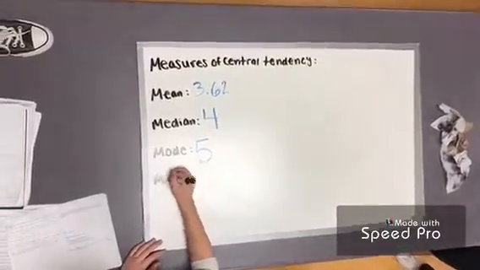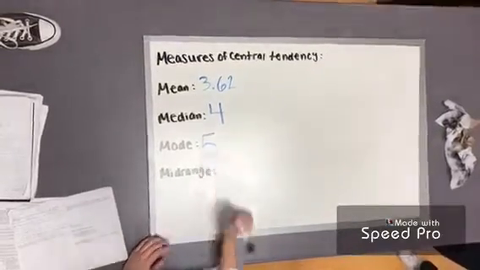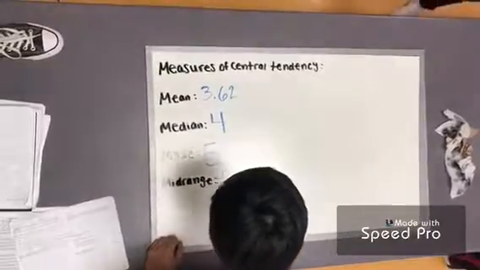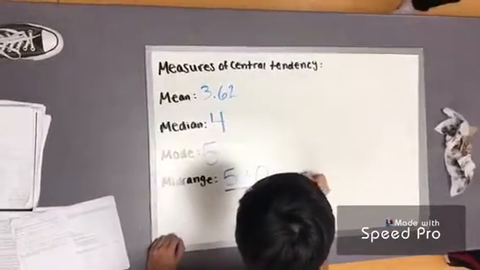For our mid-range, we add the biggest number with the smallest number and divide by 2. The biggest number was 5 and the smallest number was 0. And when we divided by 2, we got 2.5.